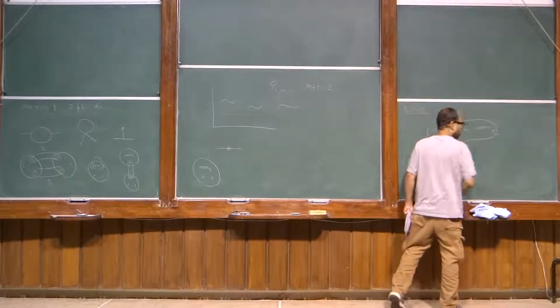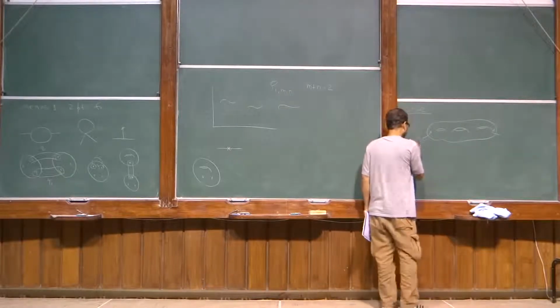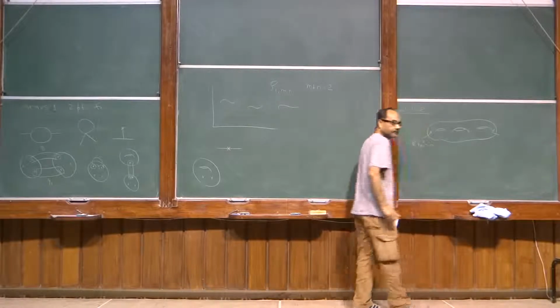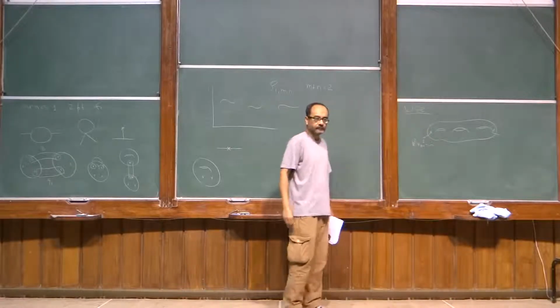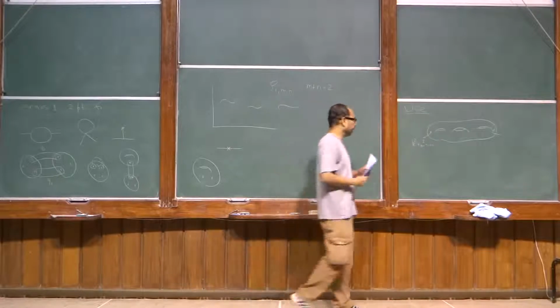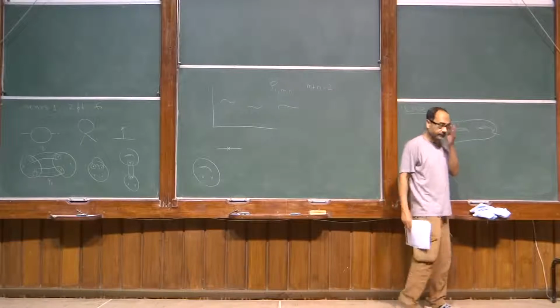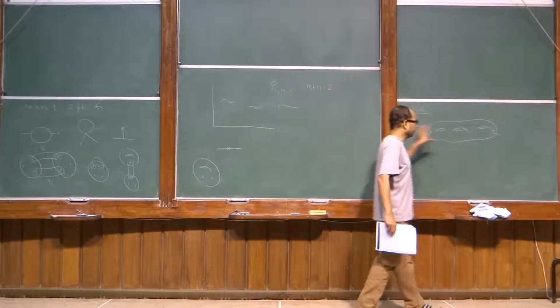I'm first describing how to do it in the usual approach. Some on-shell state which satisfies k square plus m square equal to 0. And you integrate over the moduli space of this.